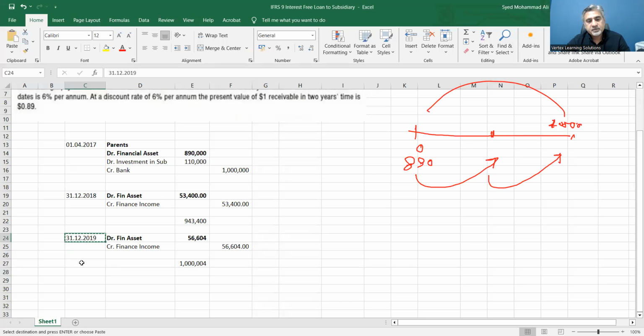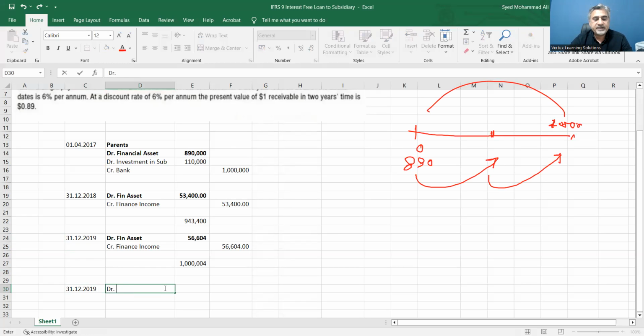And on this same day, the subsidiary would return this money and you would say debit bank and credit financial asset, with 1 million. Cash comes in, and 1 million of the financial asset goes.